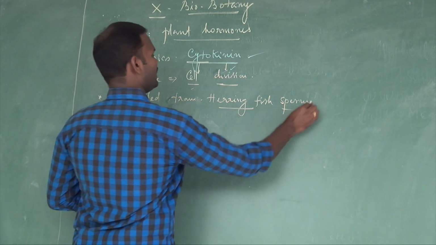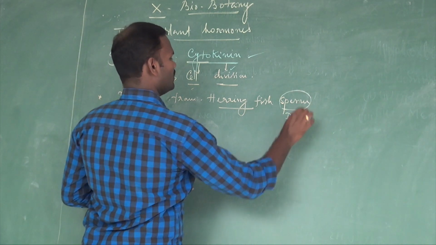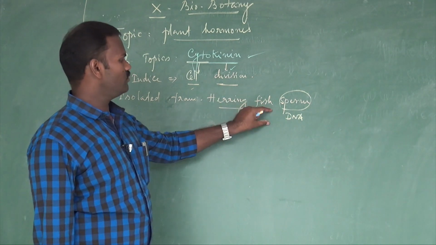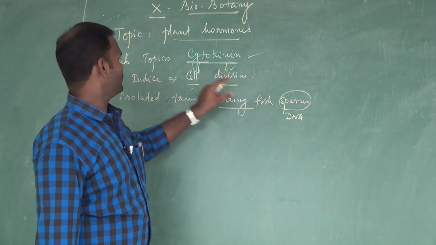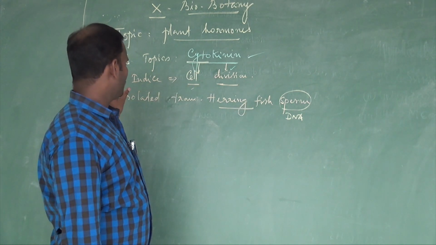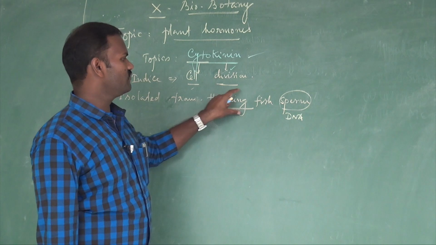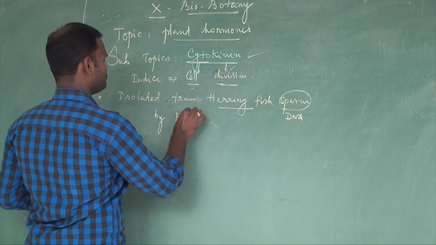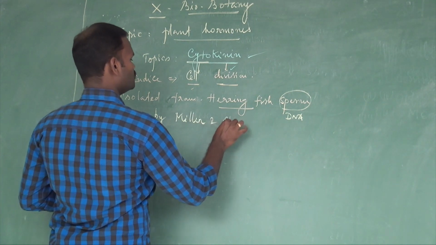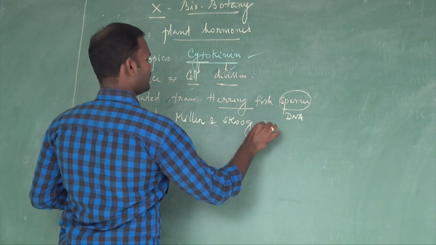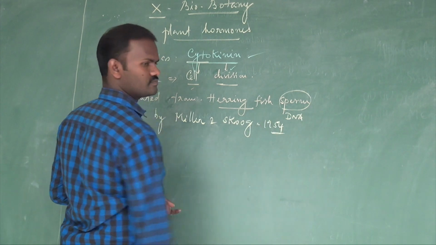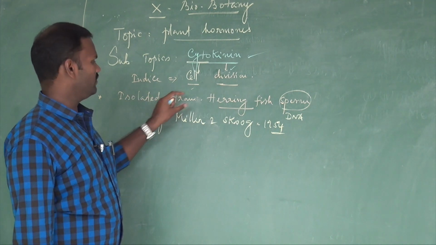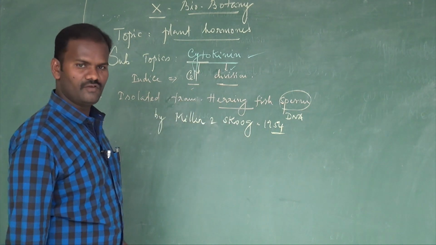The sperm contains DNA, which is responsible for the synthesis of these hormones, which have a similar physiological effect to cytokinins. It was first isolated from herring fish sperm DNA by Miller and Skoog in the year 1954.